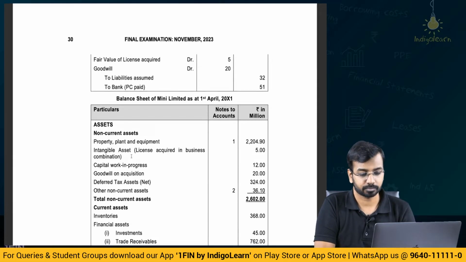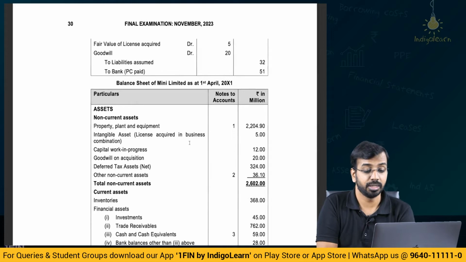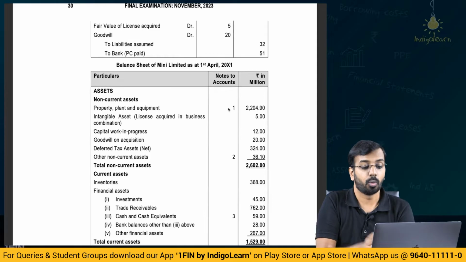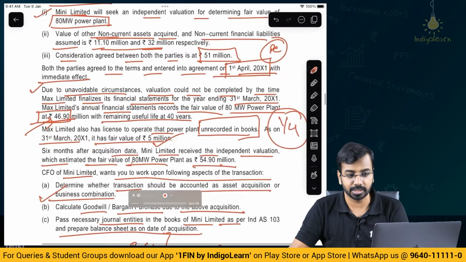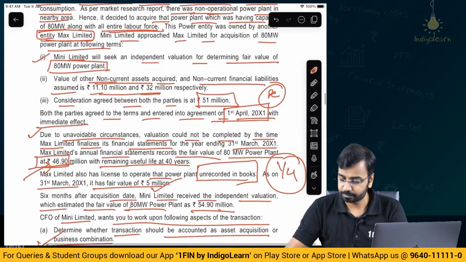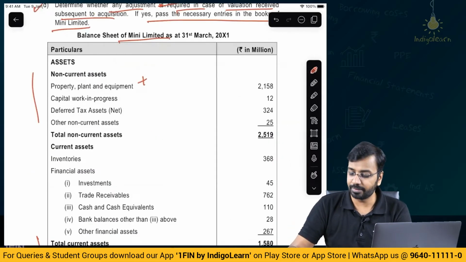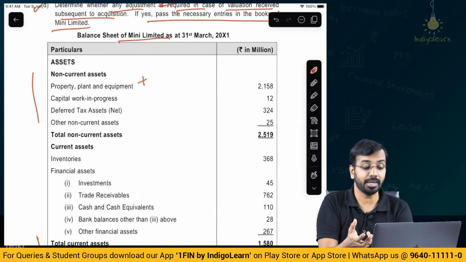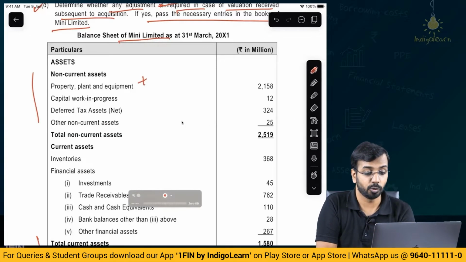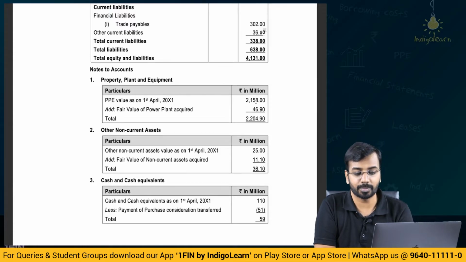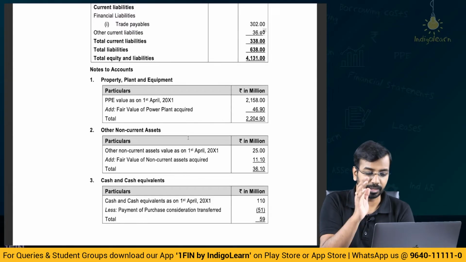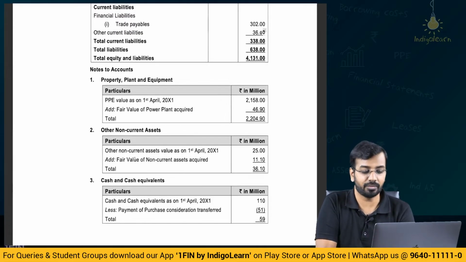Okay. Now, balance sheet on the date of acquisition. Simply put, the change will happen in property, plant and equipment. What is the existing property, plant and equipment? 2158. Now to this 2158, you will add the value of the property, plant and equipment that you have acquired. That is the power plant that you have acquired, you will add it, right? So 2158, the property, plant and equipment valuation as on 1st of April, add power plant acquired 46.9, that is one addition. Then other non-current assets that you have acquired, you will add to the other non-current assets.